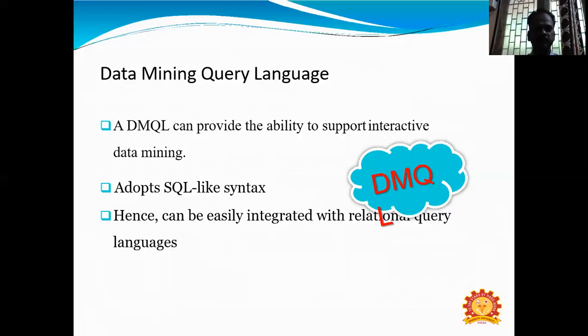It is not possible to get the data by searching. So at that time we need to use the query languages. After writing one query, we can get the required data from the database.